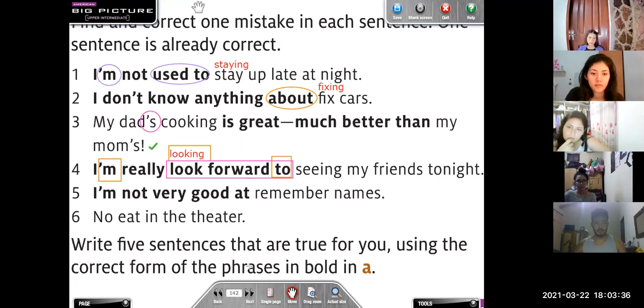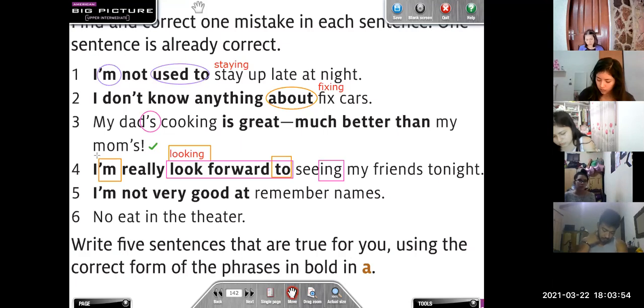¿Ok? Lo demás de la oración está bien porque tenemos el ing here. Lo que estaba incorrecto era look. ¿Por qué? Porque aquí tenemos un verbo to be y necesitamos poner looking para que sea una oración en el presente continuo. Si acá no hubiese el verbo to be, sí, podría ser look. I really look forward to. Ok, pero aquí tenemos un verbo to be.